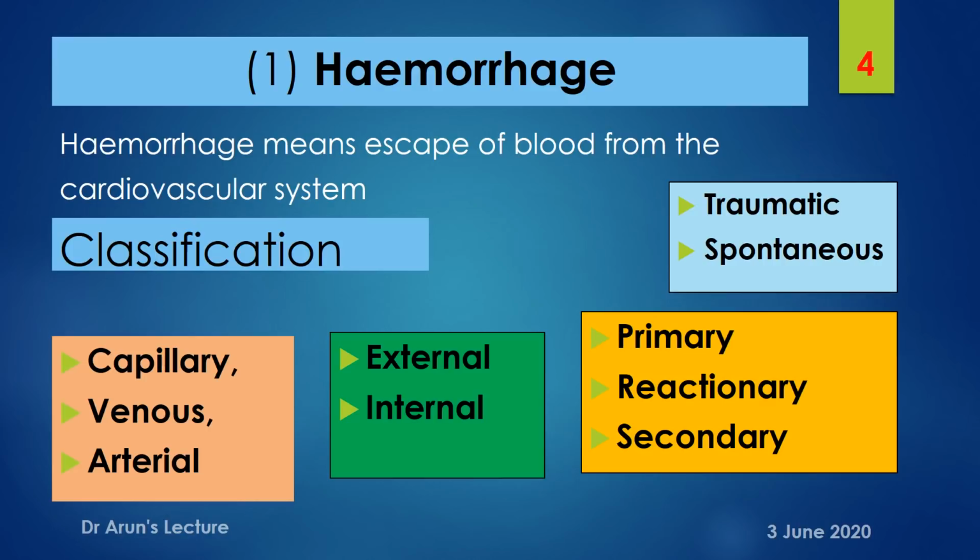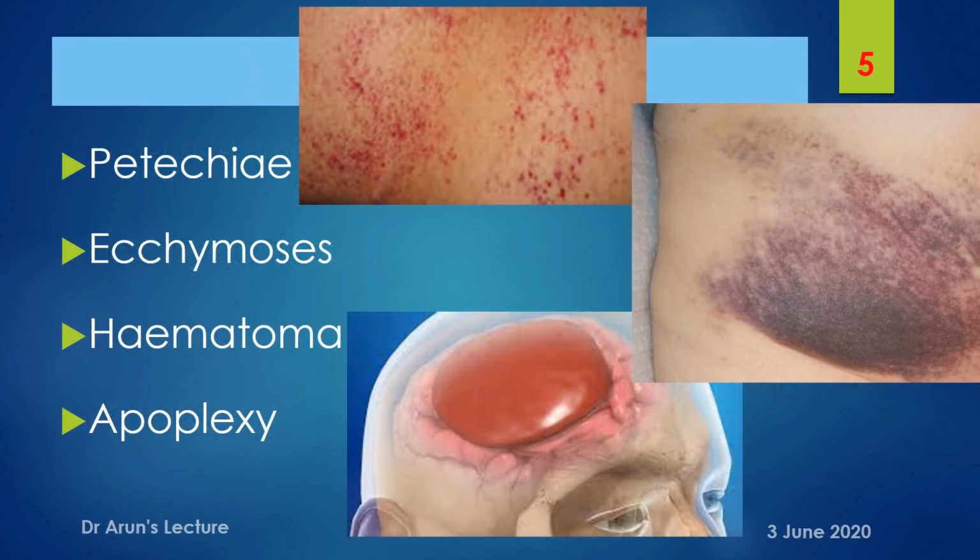Here the examples could be a rupture of an aneurysm on any part of a blood vessel. Second, due to any bleeding diathesis, where inborn defects of the vascular system could be the reason. And coming to the next slide, we will see the definitions of these four terminologies.